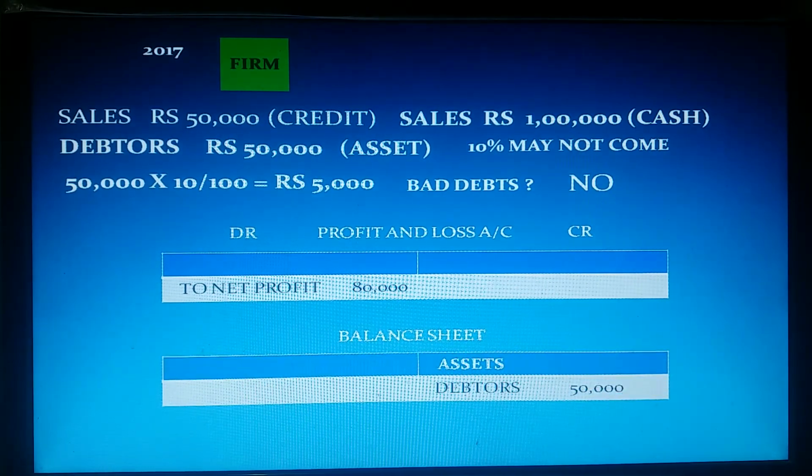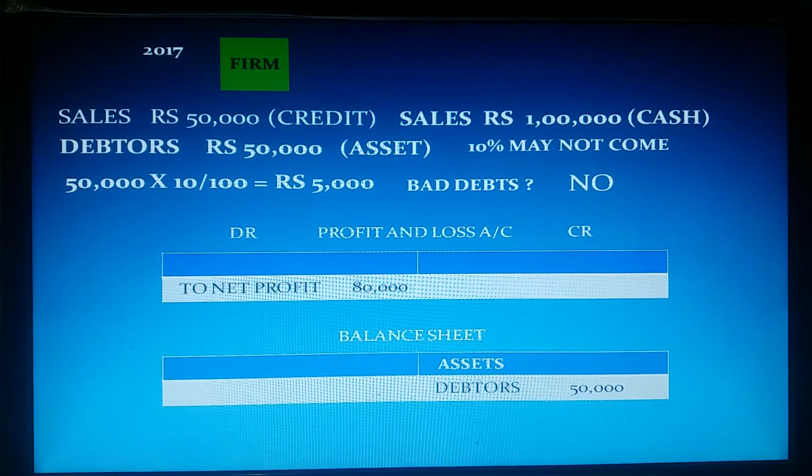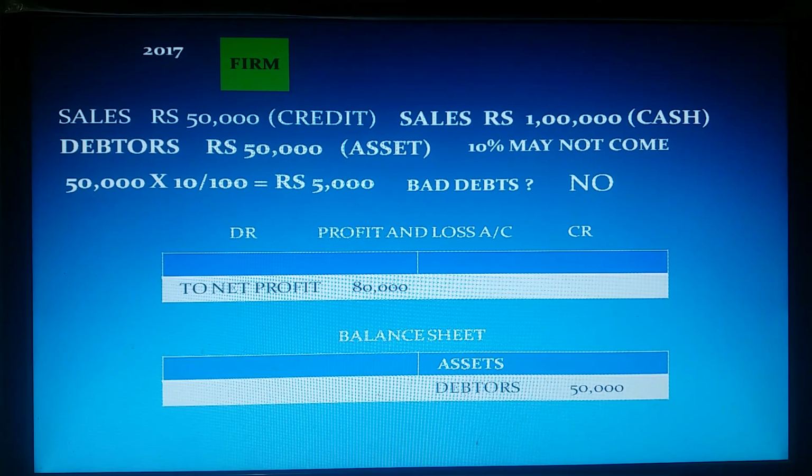And in the balance sheet also, without deducting that 5,000, the gross debtor value of 50,000 only we are recording. Means even assets are overstated here. So if 5,000 is not recorded in the books, then profit is overstated and even asset value is also overstated.